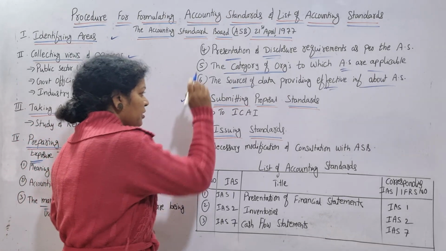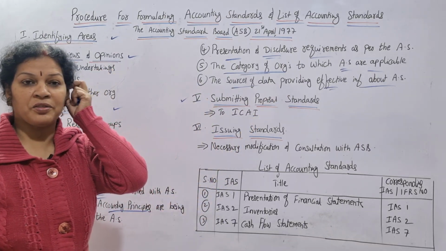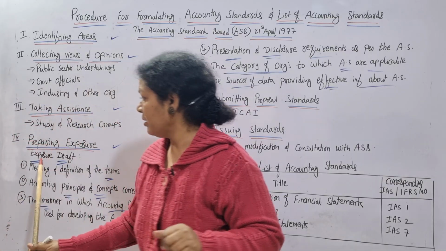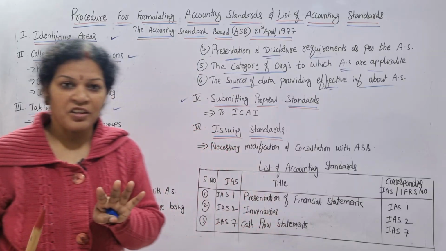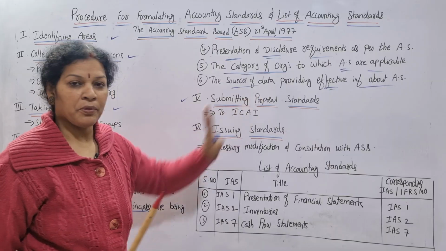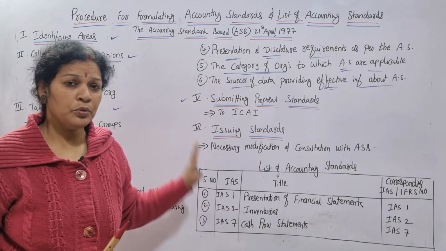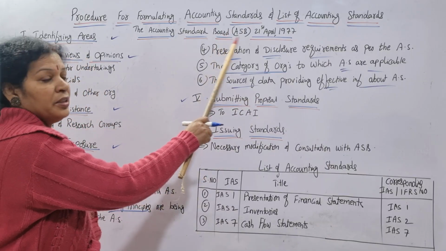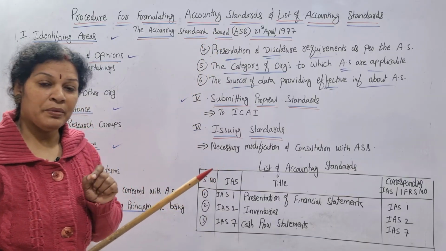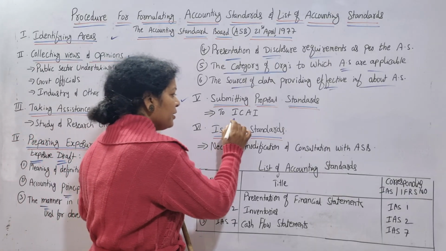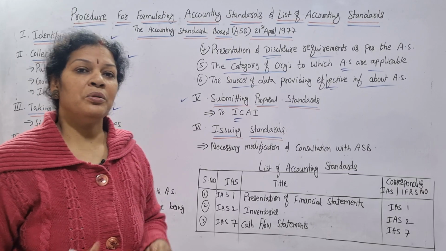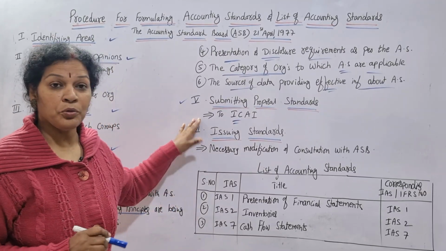Now coming to the 5th step, submitting proposal standards. The prepared standards, like what we have done, the exposure draft we have prepared. This exposure draft is to be submitted in the 5th stage, submitting proposal standards. So who has to submit? ASB, Accounting Standard Board. ASB has to submit this proposal to the ICAI. What is ICAI going to do now? ICAI is going to go through this.